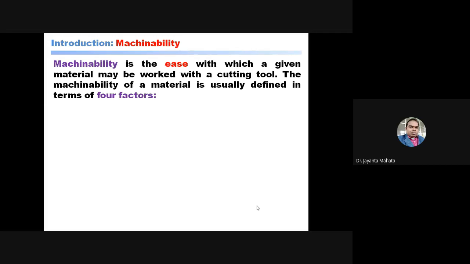So what are those four factors? The first is surface finish. Suppose you are machining a workpiece easily, with less force and less wear of the cutting tool, but getting a rough surface. This is not considered good machinability. So in machinability you also have to consider the surface finish.